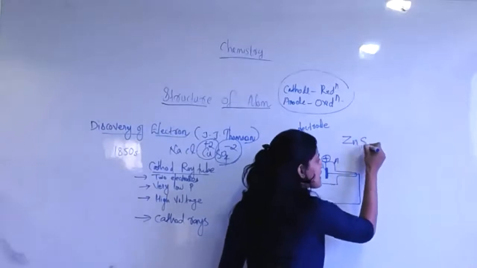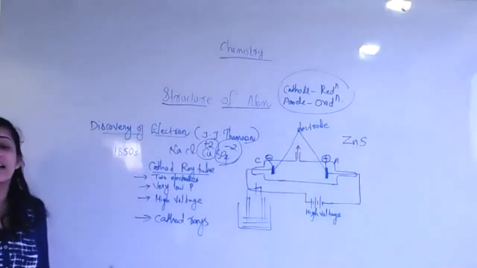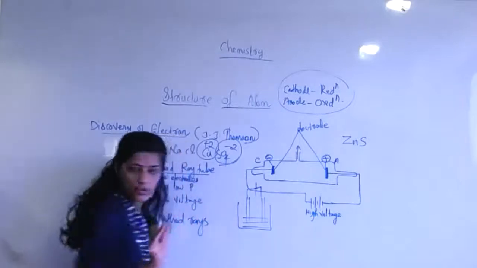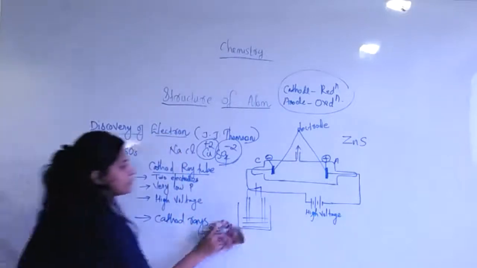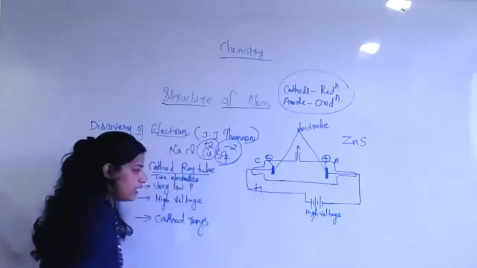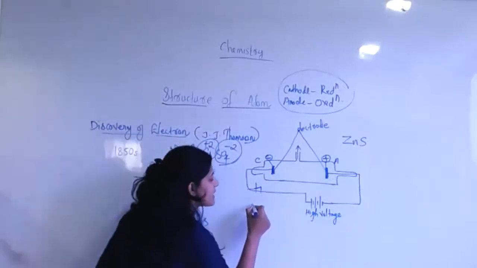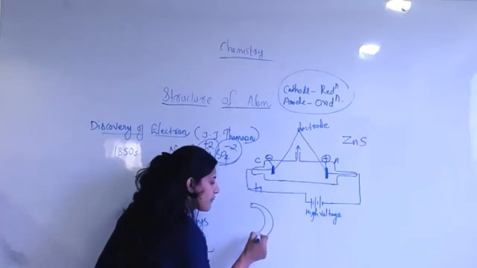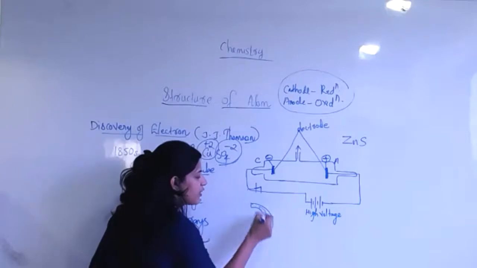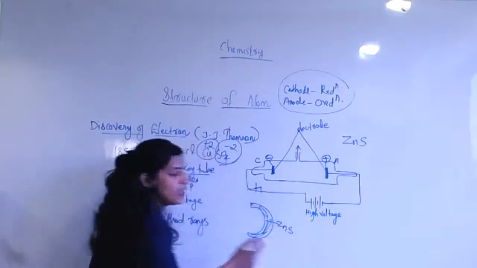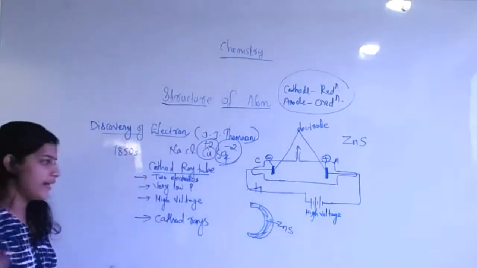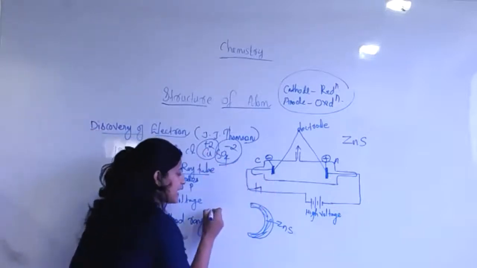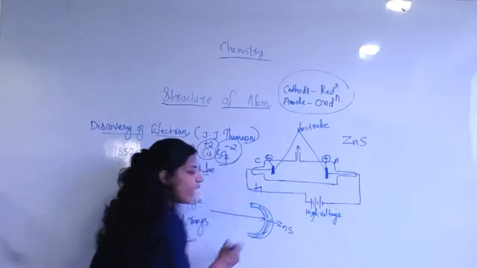Suppose this is for your common information. Here we can see a zinc sulfide coated instrument. When the ray passes through it, what happens?